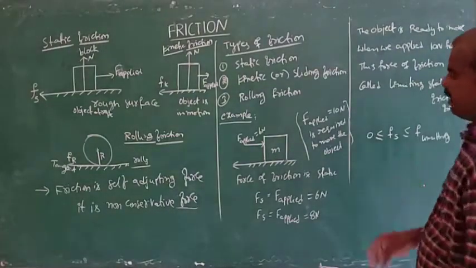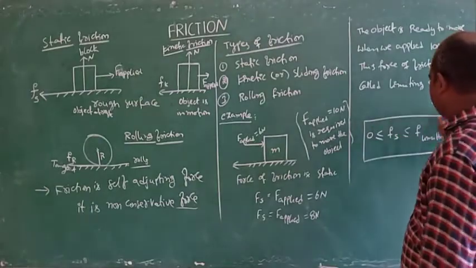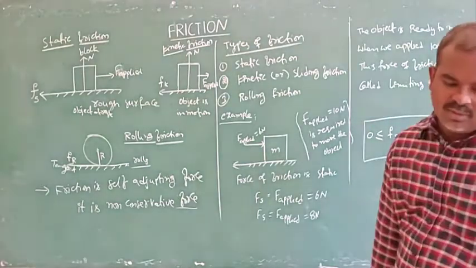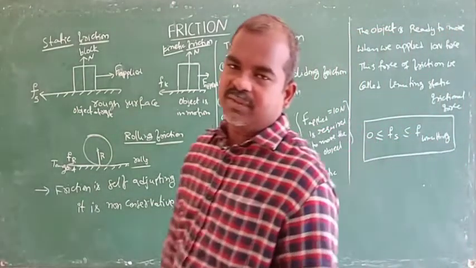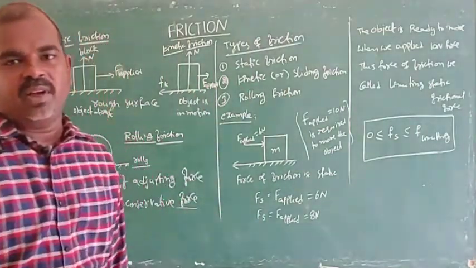This is about static frictional force. The range of static frictional force is 0 less than or equal to F static, less than or equal to F limiting.